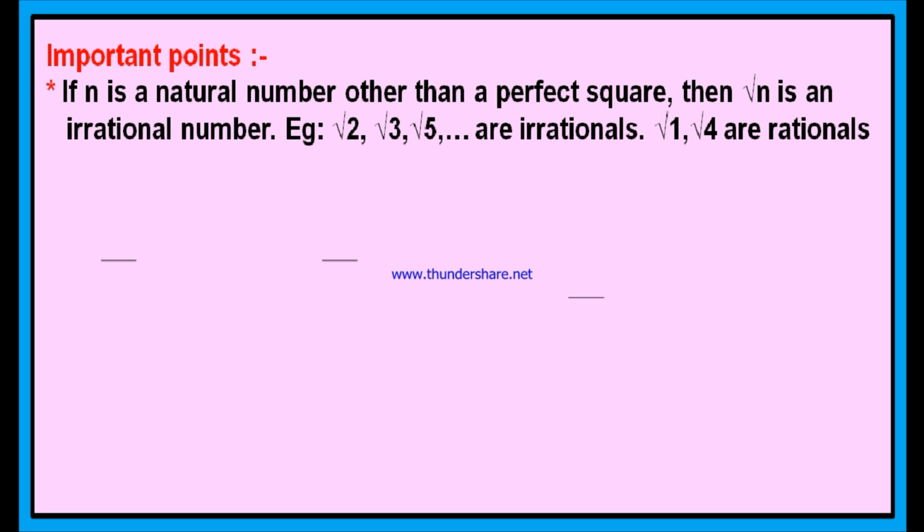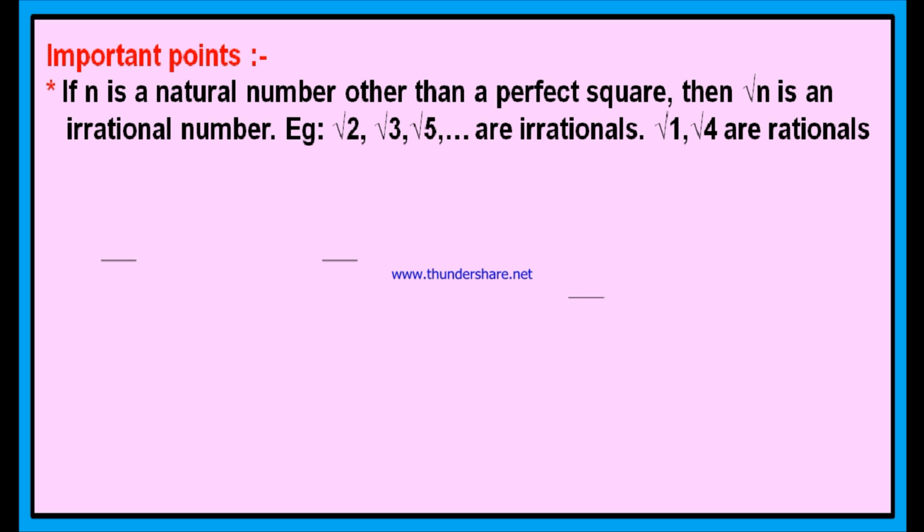But if you find the square root of 2, square root of 3, square root of 5, and all these numbers that are not perfect squares, by division method or some other method, you will get square root of 2 is 1.414 and so on. It is not ending at 4. And the square root of 3 is 1.732 and so on. It is not ending at 2. It means all these square root values of non-perfect square numbers are non-terminating, non-recurring decimals.